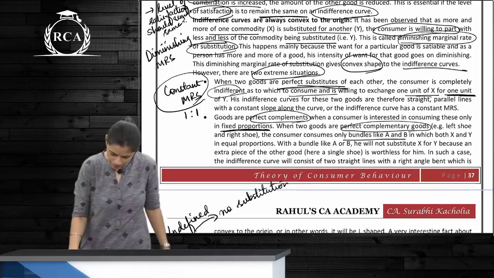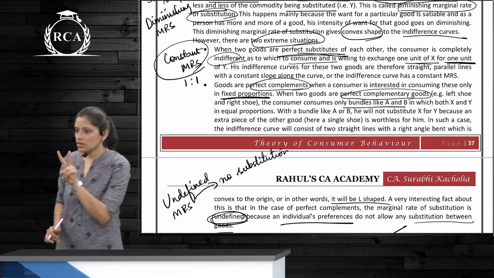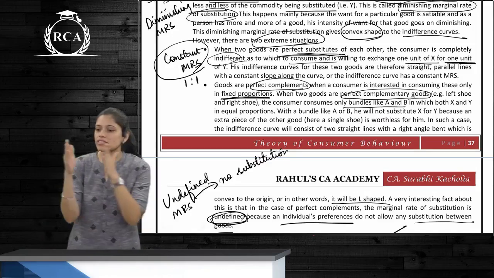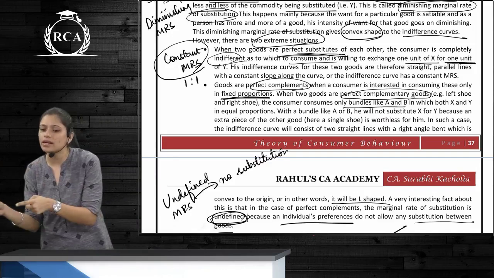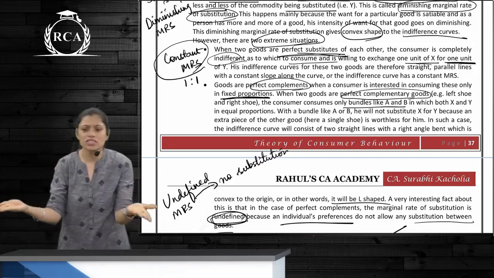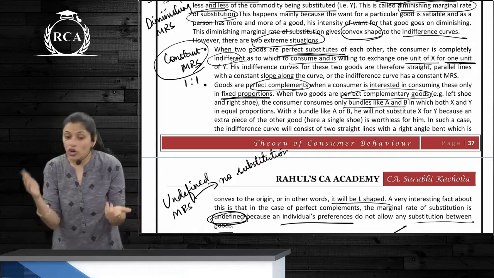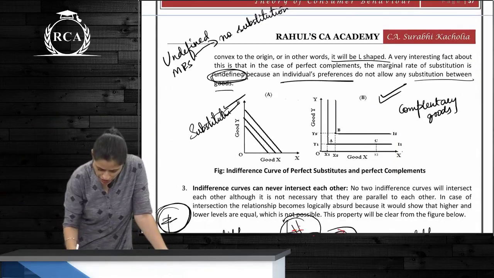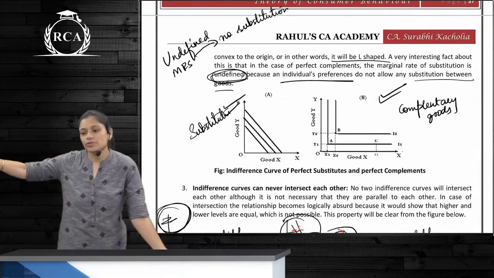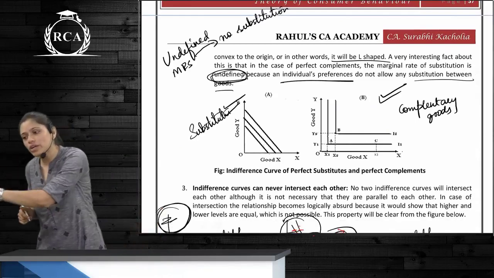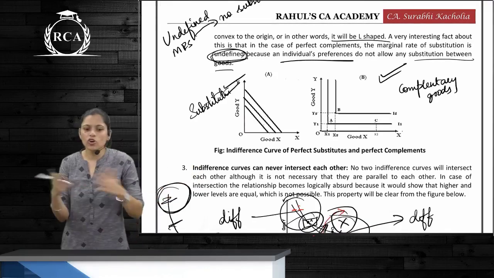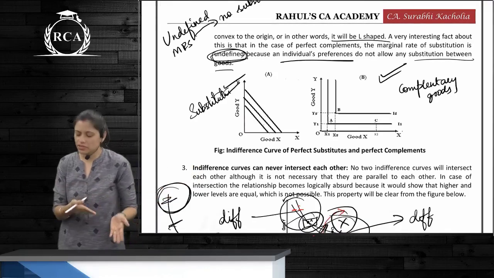Now there are two exceptions to this. First is substitutes. Second is complements. Perfect substitutes: if two goods are perfect substitutes, then whether you consume this or this does not matter. So MRS is constant, and it will be parallel lines. Because you forego 1 unit of this, you are gaining 1 unit of this. So there is no sense of doing marginal rate of substitution there.